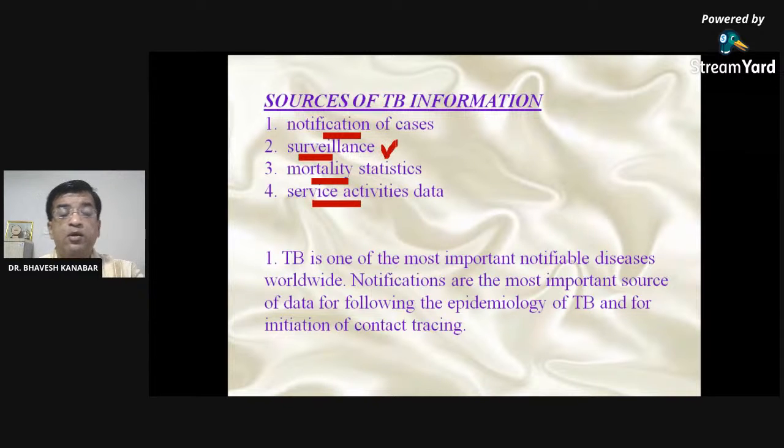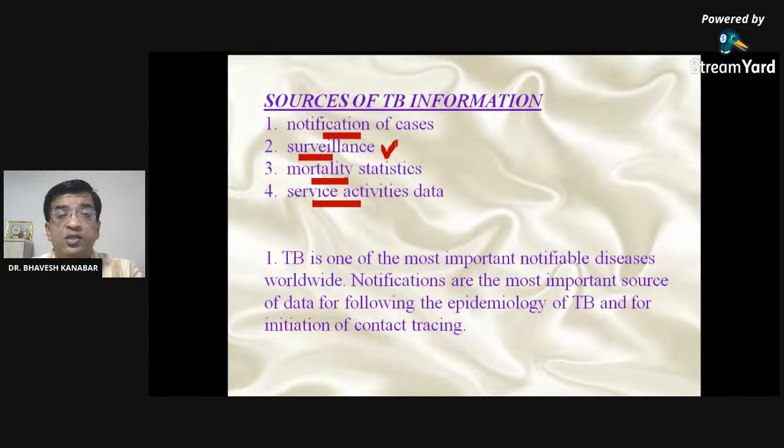Surveillance, like our tuberculosis peripheral staff who are actively finding cases. They actively carry out sputum testing for AFB for persons suffering from cough of more than 15 days. That is surveillance. Like in the OPD also, if any person has a complaint of cough of more than 15 days, compulsorily he is investigated with sputum for AFB. Many of them are found to be TB positive.